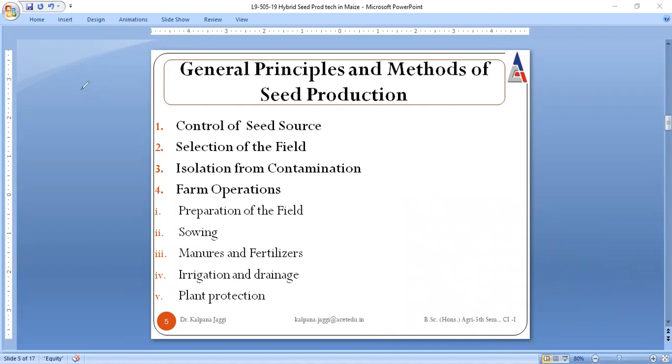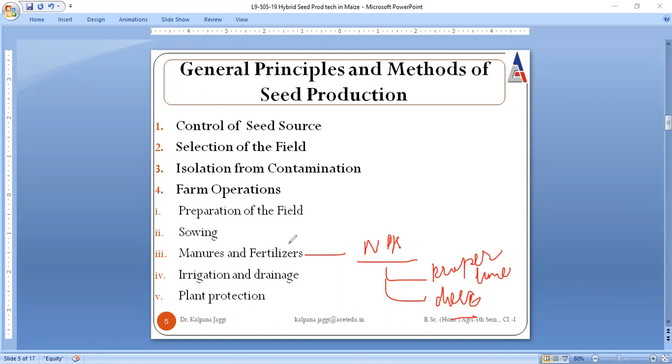Next is about manures and fertilizers. When we talk about manures and fertilizers, we basically talk about NPK, that is nitrogen, phosphorus, and potassium. This NPK should be given at a proper time and in a proper dosage. The supplementation of this NPK is said to be manures and fertilizers, and proper time and doses must be taken care of. It must be given at a proper time and at a proper dose, right? This is about manures and fertilizers.